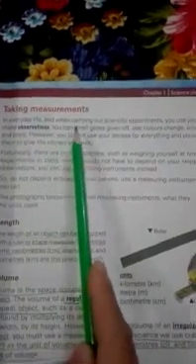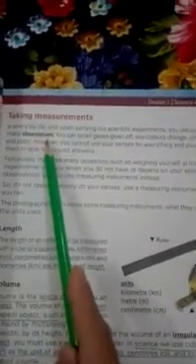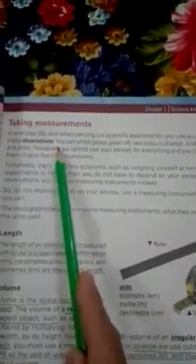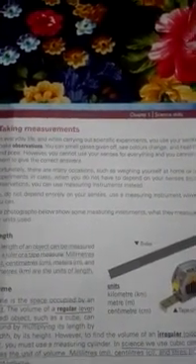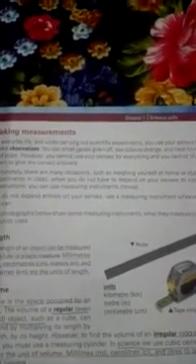The next topic is on page number 5, that is taking measurements. Taking measurements in everyday life and when carrying out scientific experiments, you use your senses to make observations. We use different senses: hearing, vision, sight, smell, touch, taste.